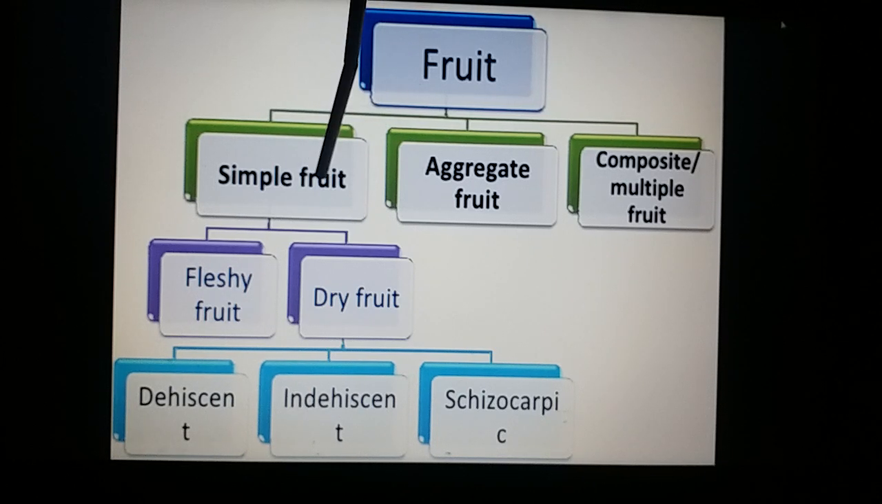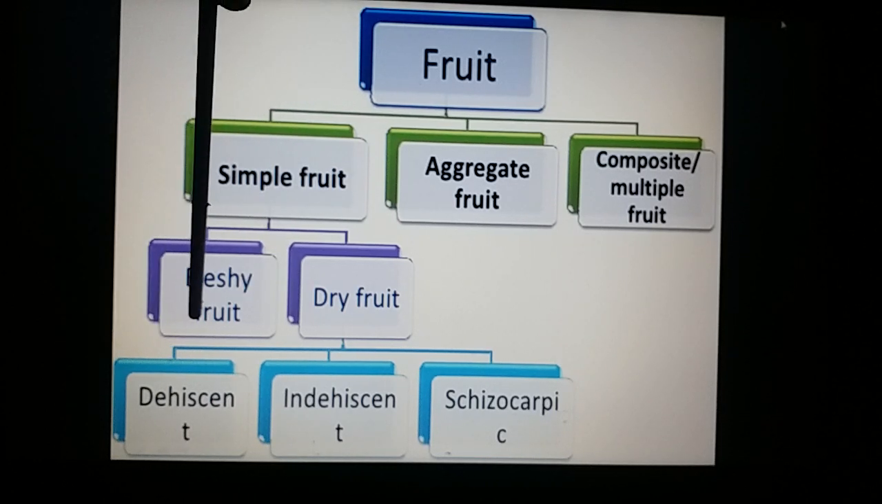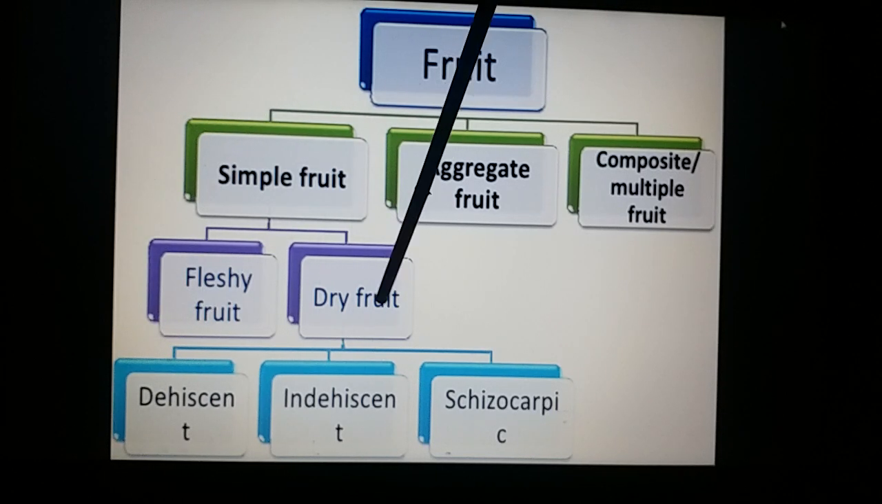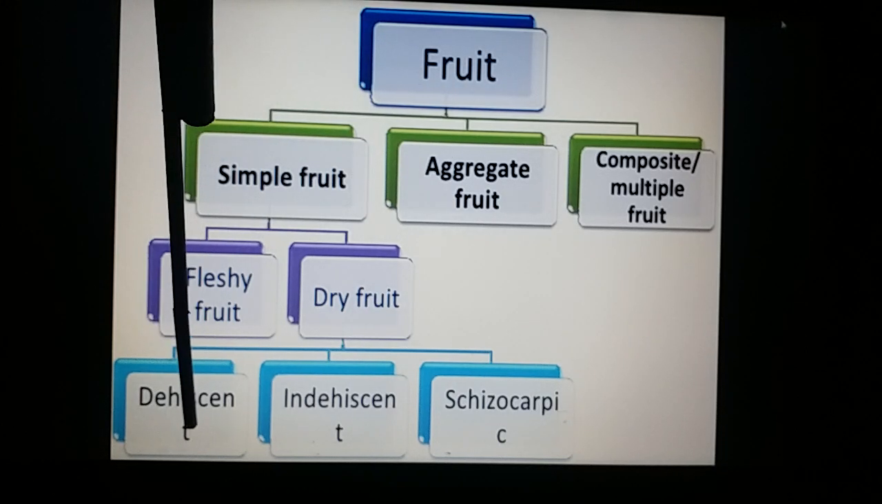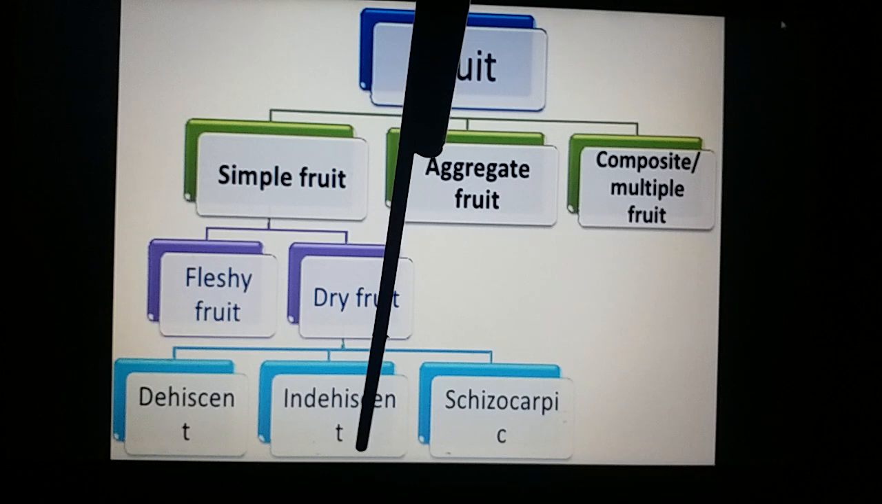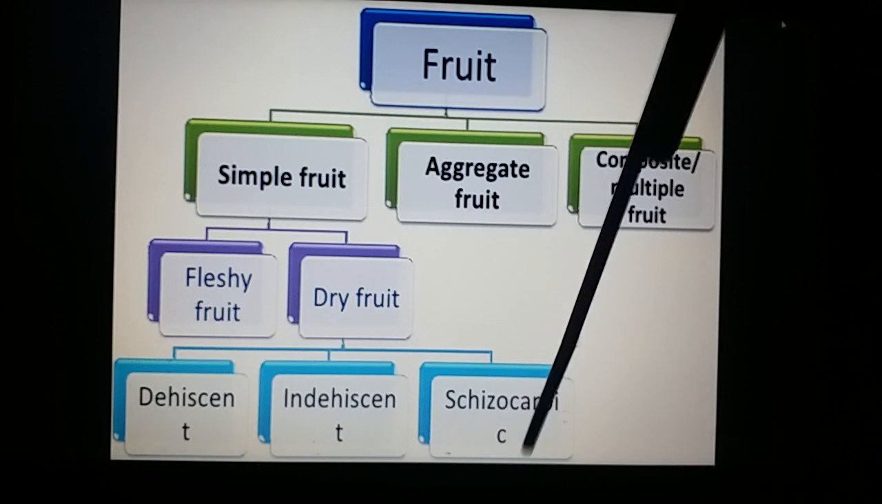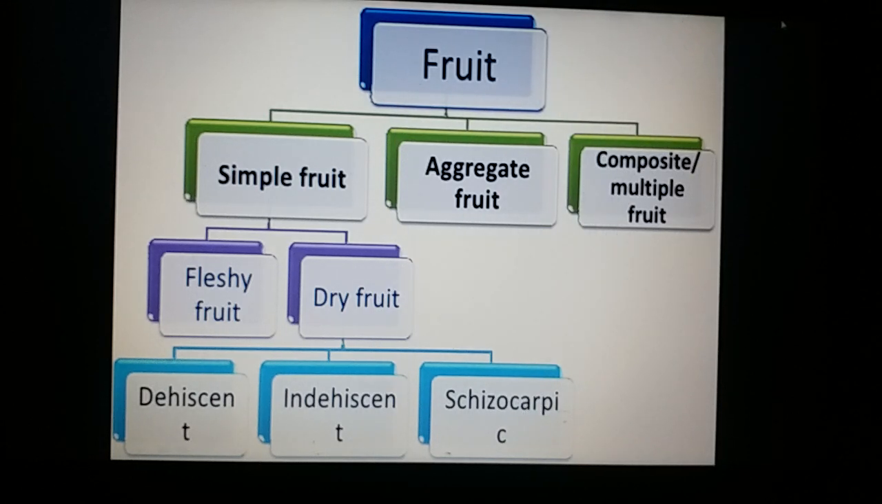This simple fruit is again divided into two types based on the nature of the pericarp. If the pericarp is fleshy, it is called fleshy fruits. If the pericarp is dry, it is called dry fruits. The dry fruits are again divided: if they dehisce, they are called dehiscent; if they don't dehisce, they are called indehiscent. They may partially dehisce, and they are called schizocarpic fruits. This is the classification of fruits.